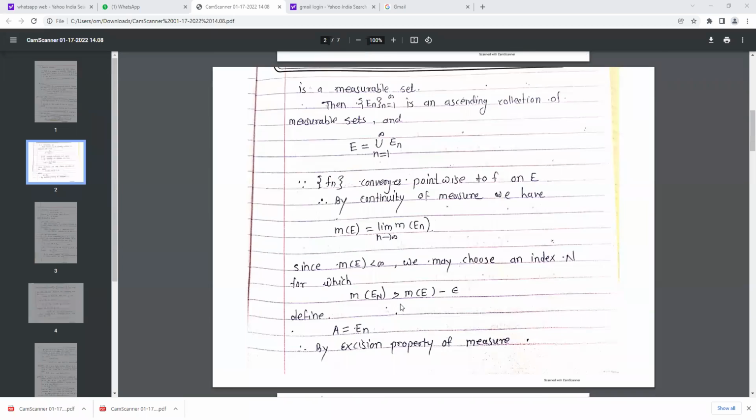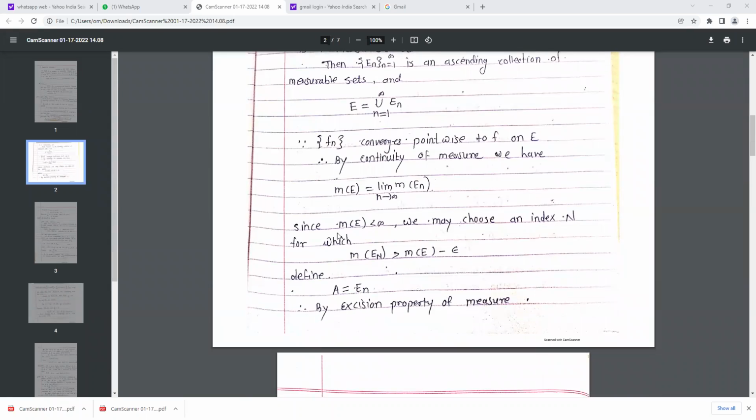Since measure of E is less than infinity, that is, finite measure, we may choose an index N for which measure of En is greater than measure of E minus epsilon.